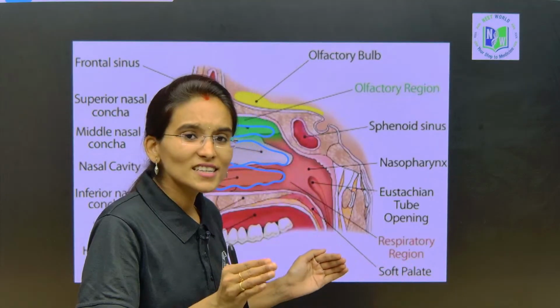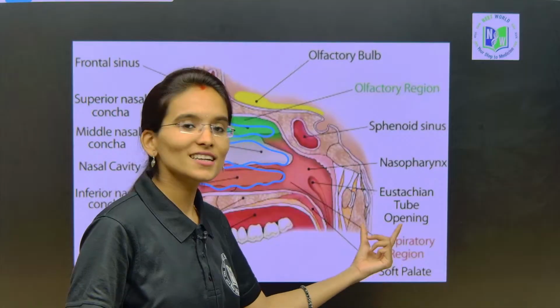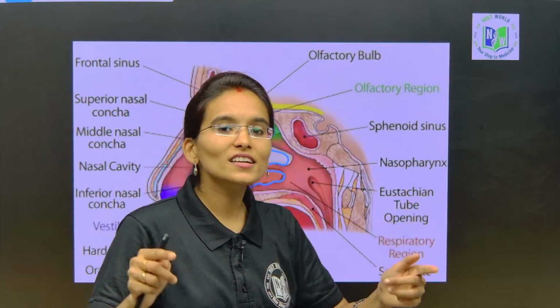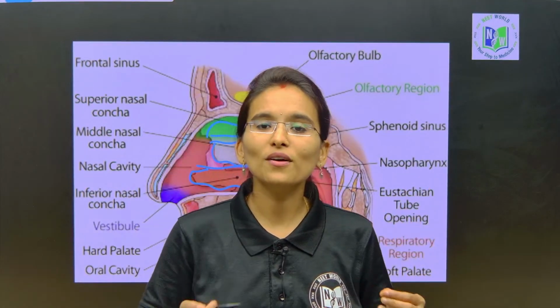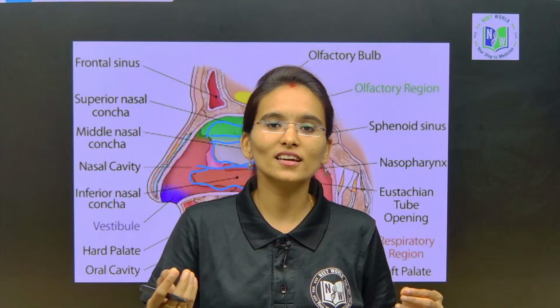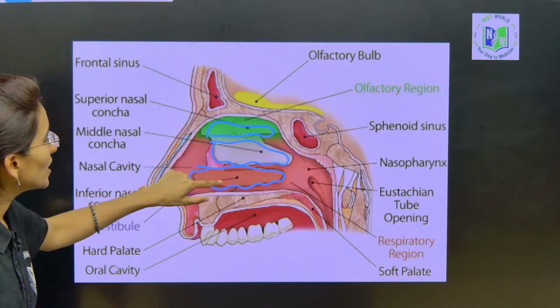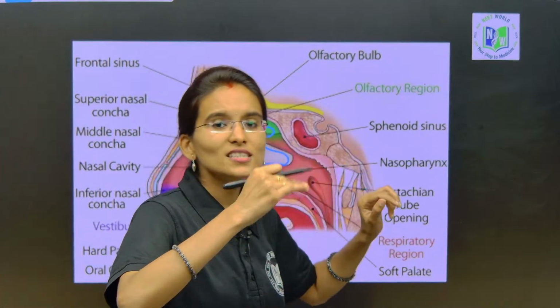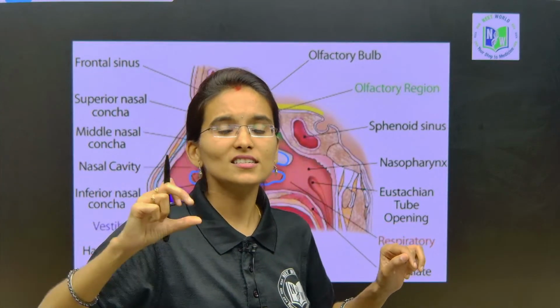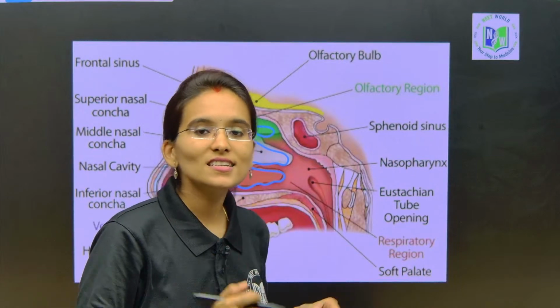That is done by the respiratory region. So in the respiratory region, what are we going to find, my dear students? Nasal conchae. What are conchae actually? Conchae are elevated bony structures which are present in the nasal chambers.